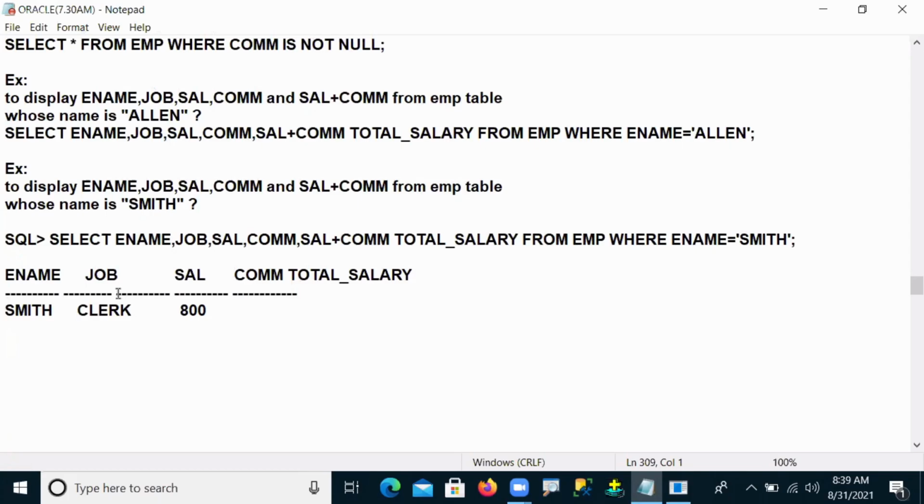Then how, sir? How can we overcome it? That is the first question. Why, sir, is it showing null? Why is salary plus commission equal to null? Observe carefully. First of all we will discuss the reason, and later we will discuss the solution. So the reason is what now, guys? Here one point is observed.